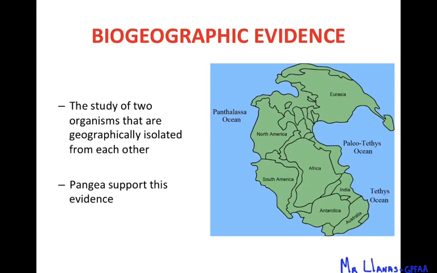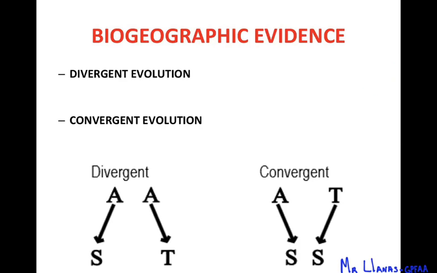So what scientists look at, they look at organisms maybe here in this area of North America, and then they look at these organisms that are here in Africa, and they try to compare how those organisms are similar. They try to see similarities between those two, and in a lot of the cases they do find similarities, especially now that we have access to DNA and we can get the genome of these organisms, okay?